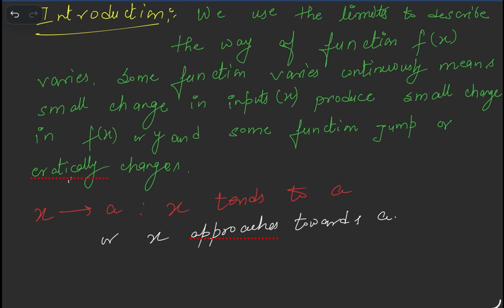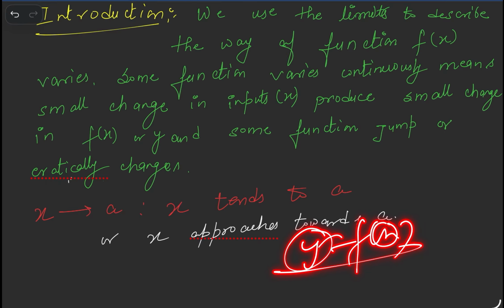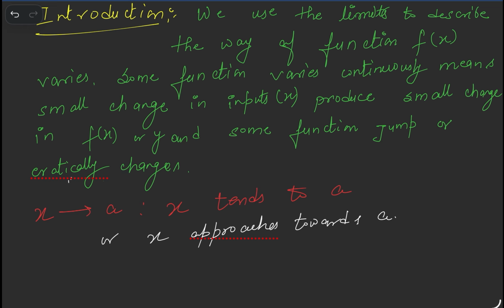Always we have y equal to f(x), the function is of the form y equal to f(x), where x is the independent variable and y is the dependent variable. So if we make a small change in x, there is a small change in y also. This is known as continuous, right? A small change in input produces a small change in f(x) or y.